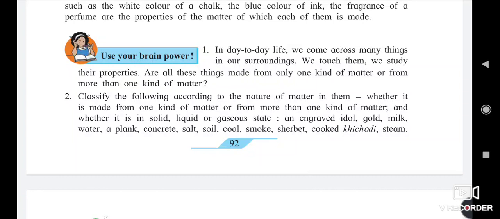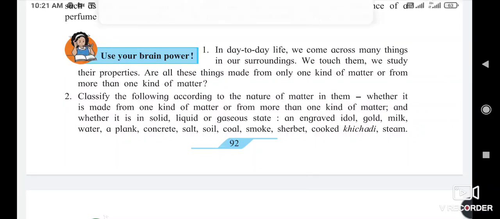Matter means something that contains the elements or atoms of those substances, whether it is made from one kind of matter or from more than one kind of matter. Whether that substance is in a solid, liquid or gaseous state.